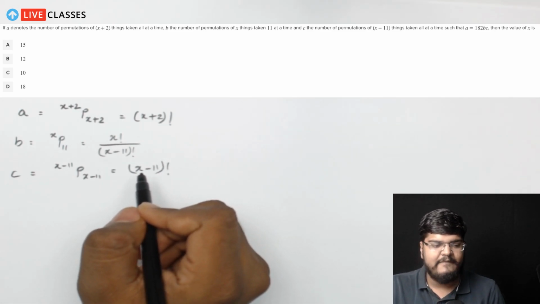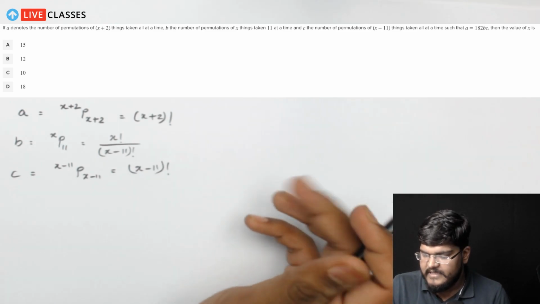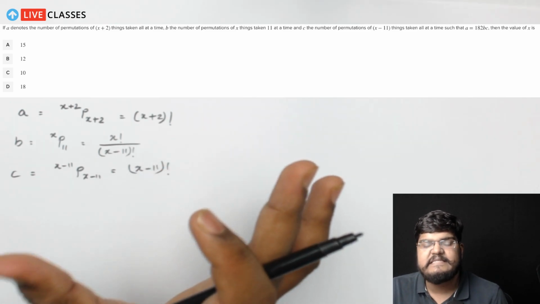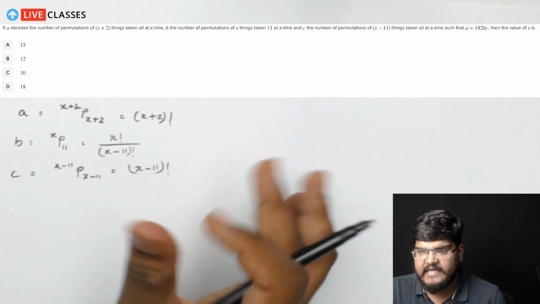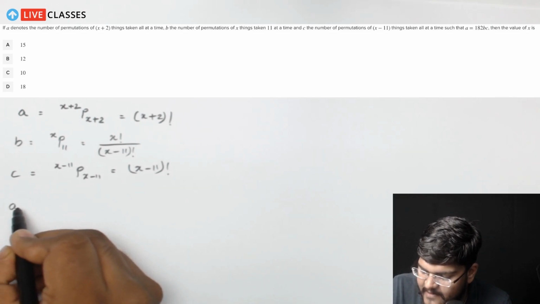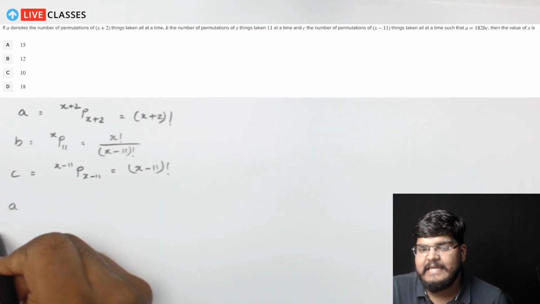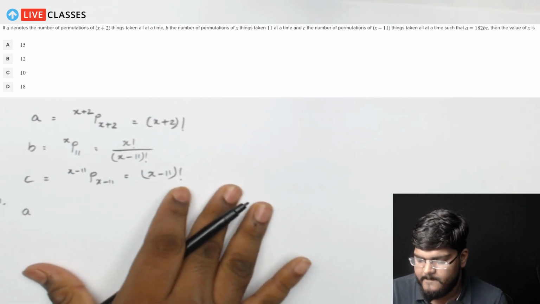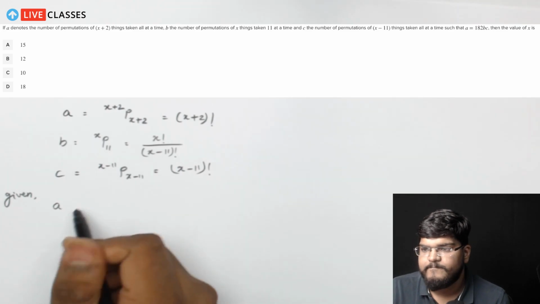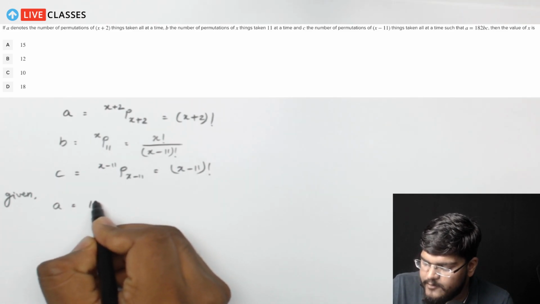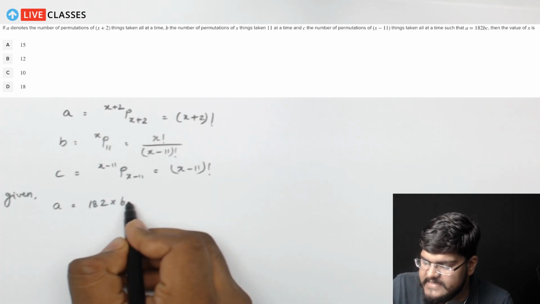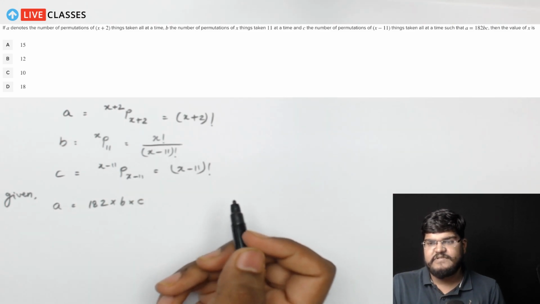Now what we have to do is, these values of A, B, C are taken in such a way that A, which is given to us, is actually equal to 182 times B times C. So we'll have to simplify it first.